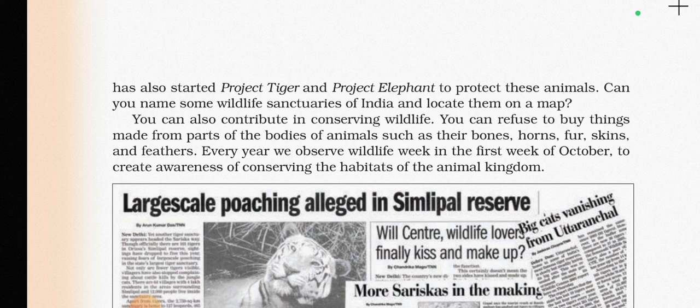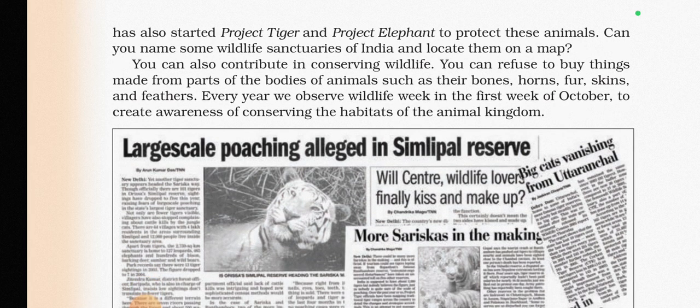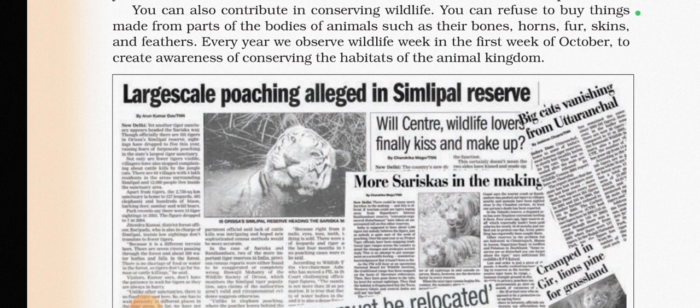So can you name some wildlife sanctuaries in India and locate them on the map? You'll have to find this. You can also contribute in conserving wildlife. You can refuse to buy things made from the parts of the bodies of animals, such as their bones, horns, fur, skins, feathers. Every year we observe Wildlife Week in the first week of October to create awareness for conserving the habitats of the animal kingdom.